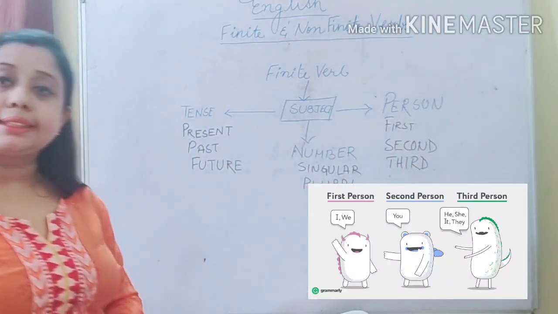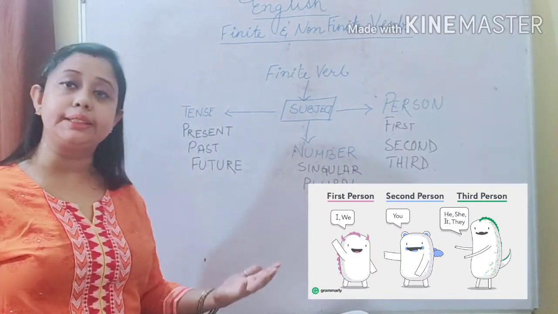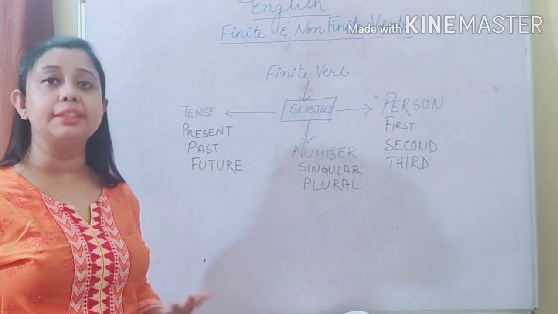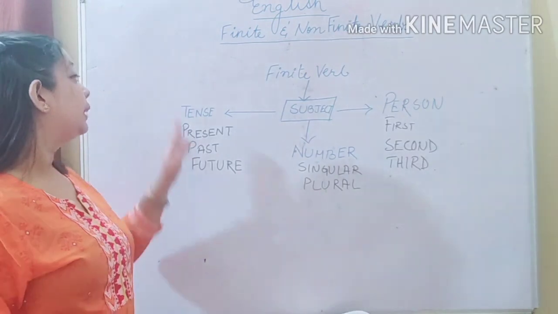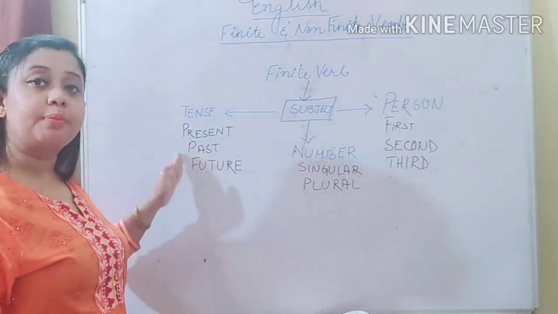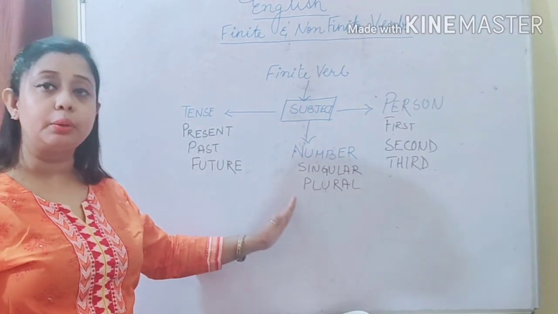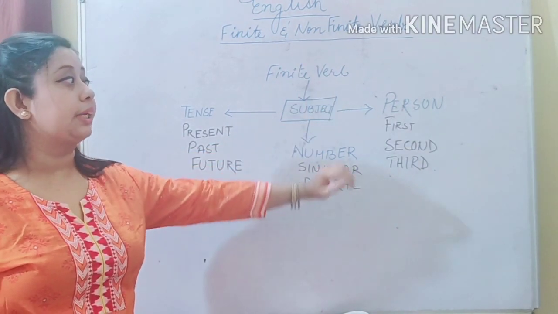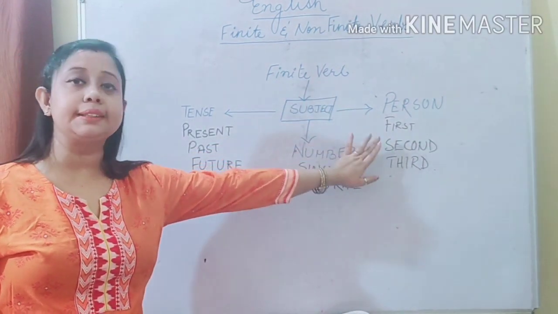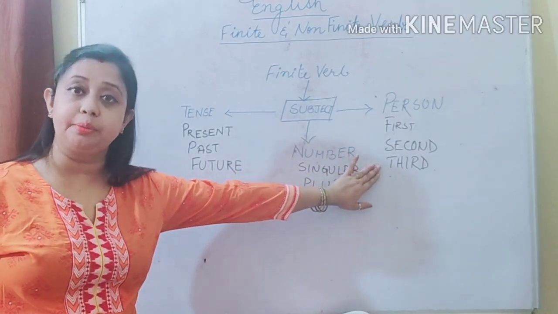So this is what we all have already learned in our previous classes, that tense is of three kinds, present, past and future. Number is of two kinds, singular and plural, and person is of three kinds, first person, second person and third person.